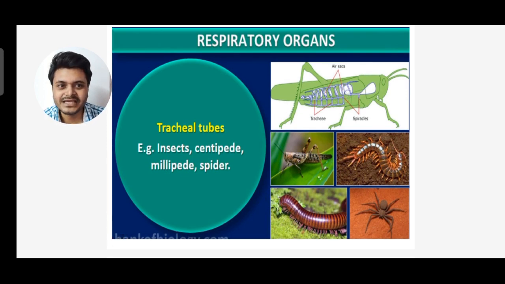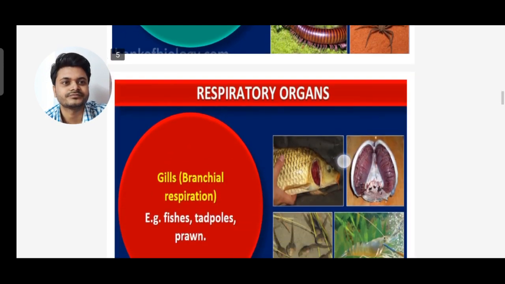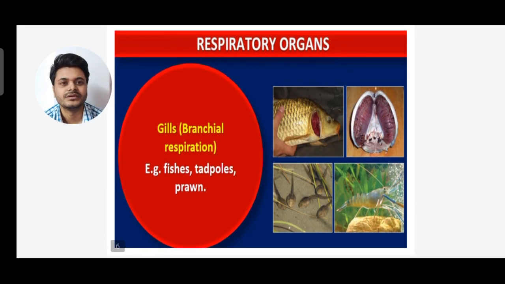So in insects, centipede, millipede and spiders, they have tracheal tubes, which are the respiratory organ. By the help of tracheal tubes, they carry out respiration. In fishes, tadpoles and prawns, by the gills they do branchial respiration.